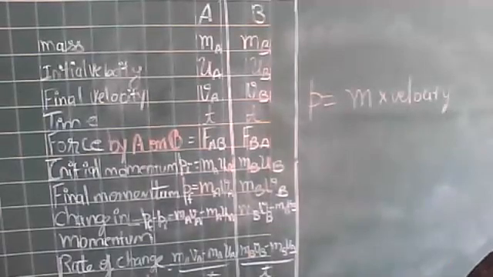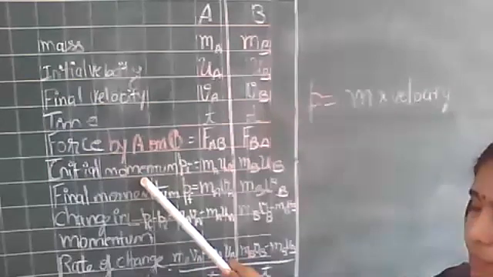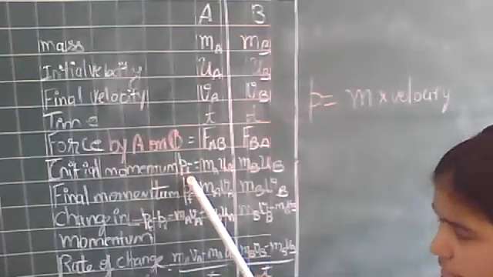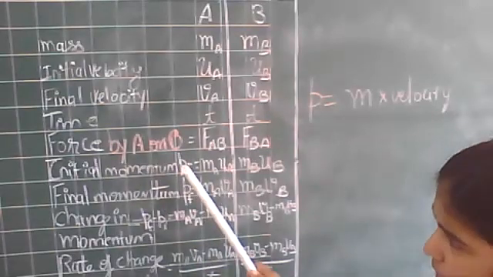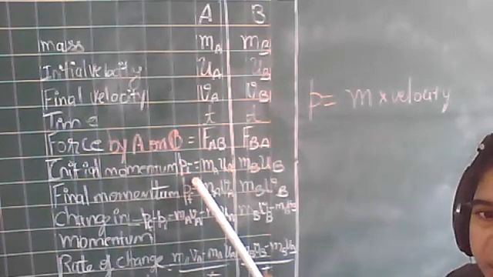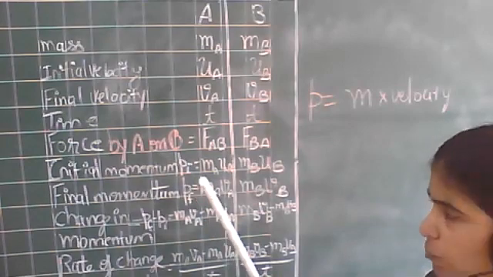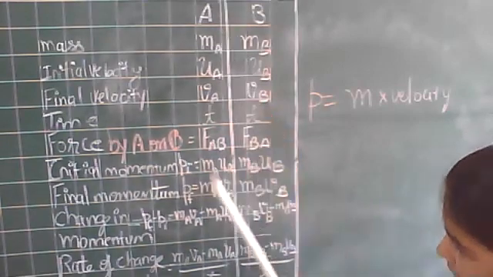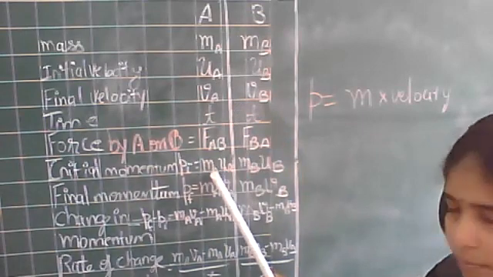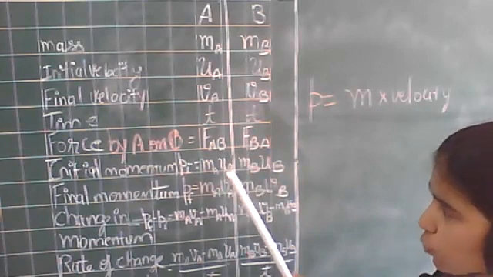Now if I talk about initial momentum, the symbol of initial momentum is Pi. P is for momentum, I is for initial. So for initial momentum, the velocity will be initial. So initial momentum of A is ma, the mass of A, and the initial velocity of A, that is ua.